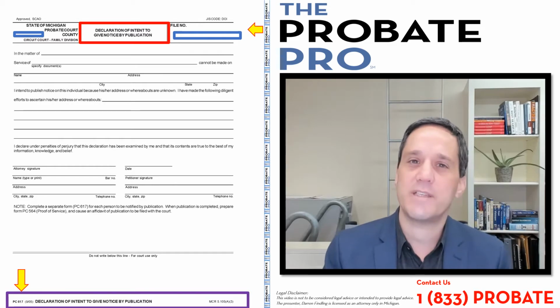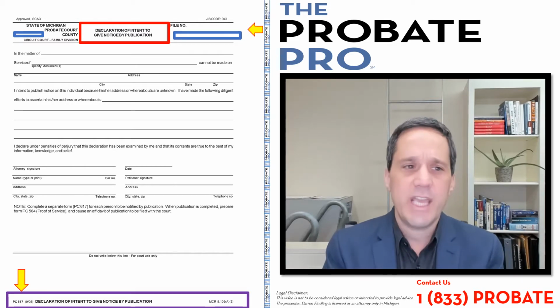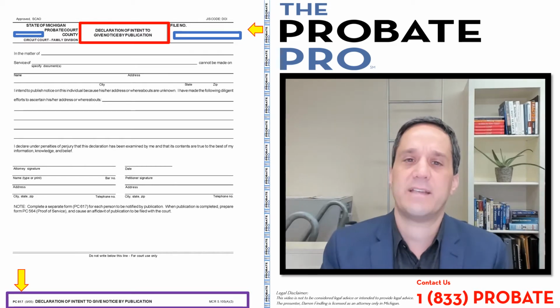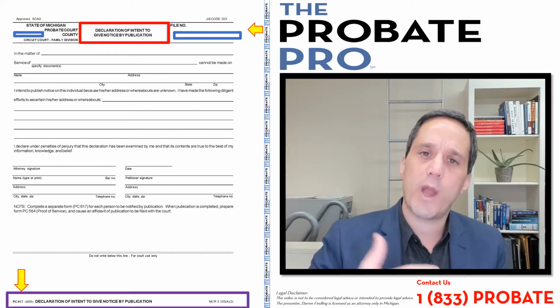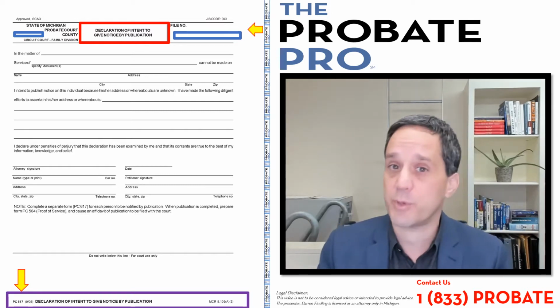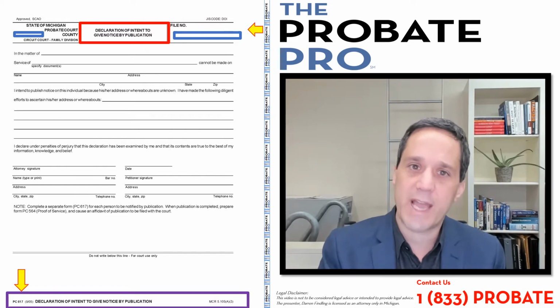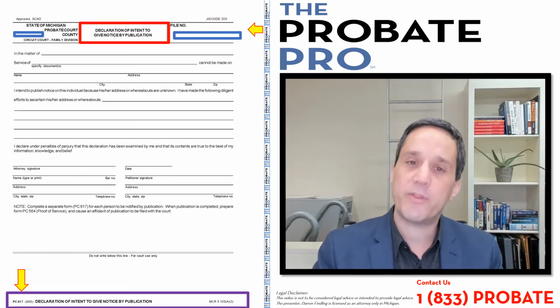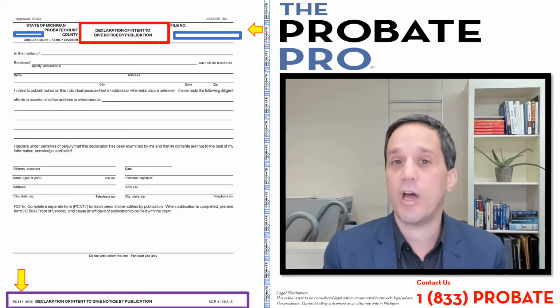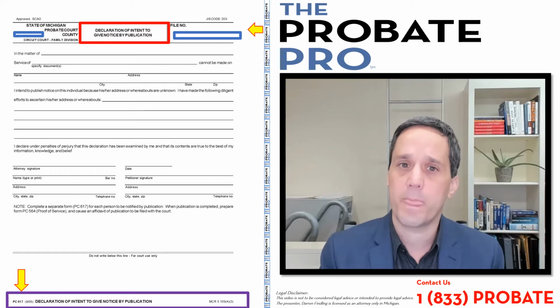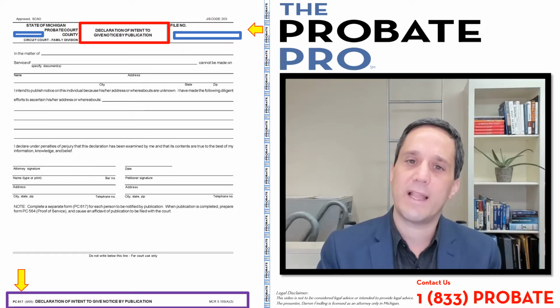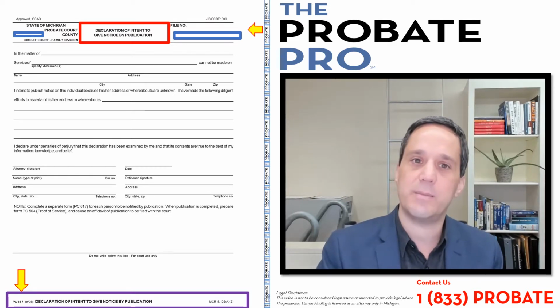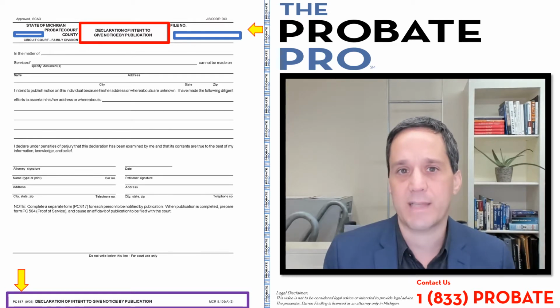This declaration of intent to give notice by publication is used in a particular context in which there's a requirement to give notice to the interested persons pursuant to either statute or the court rule 5.125 or the related court rules, but the whereabouts of the individual upon which you're giving notice are unknown or unascertainable. So this form allows for this process to be done through the publication process.